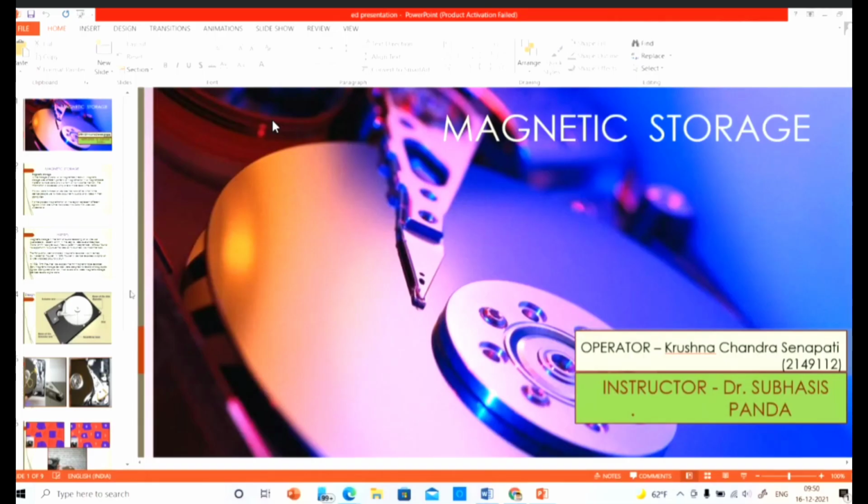So you are interested in magnetic storage for research? Yes, sir. And we have a very good team, like Professor Roy is working on this storage material, and Professor Mohapatra is also working on energy storage material. So you will get a good chance if you are interested in that area.